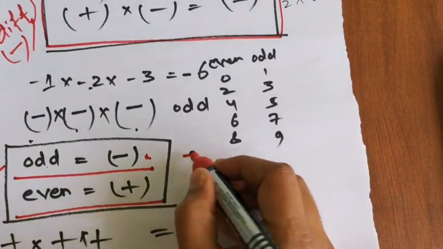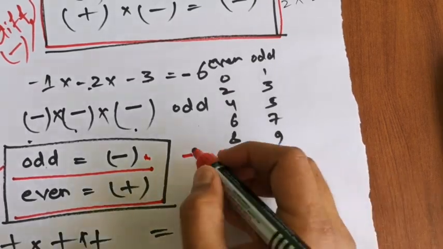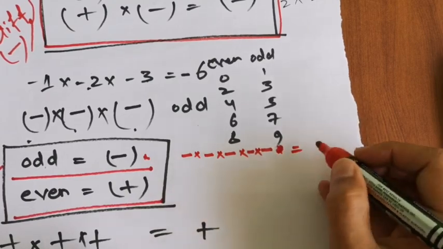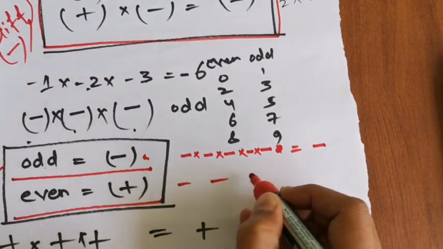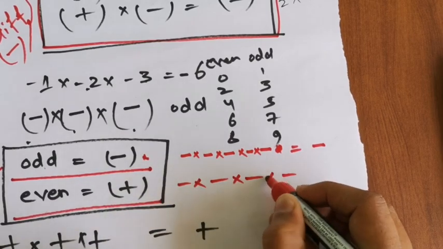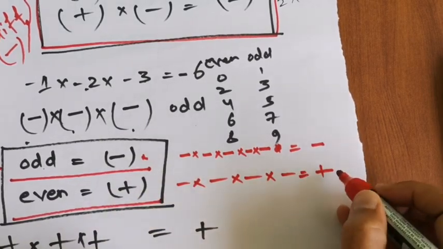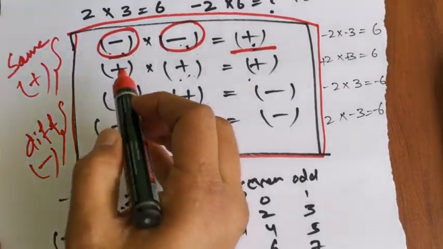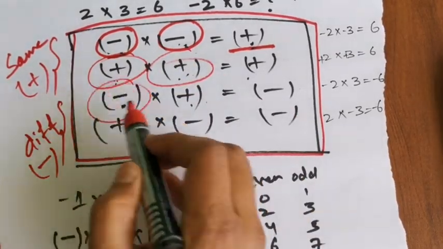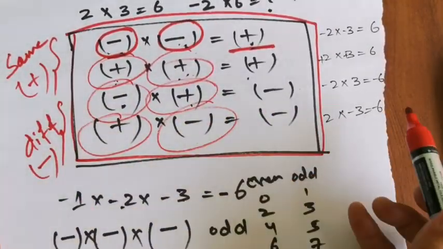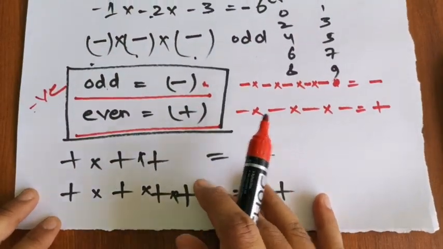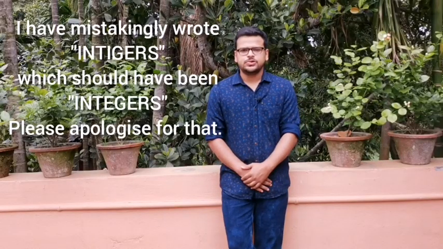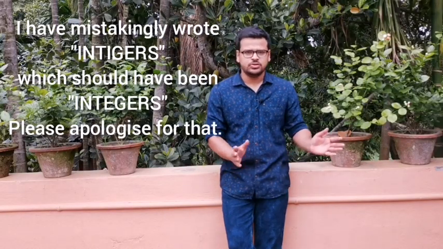That means minus minus minus minus minus, 5 times negative, the answer will be negative. Minus minus minus minus, 4 times negative, the answer will be positive. So these two tables are compulsory. You don't have to memorize them.